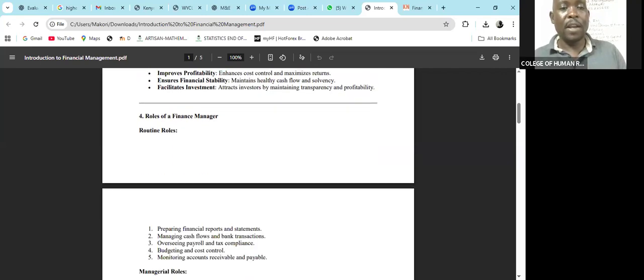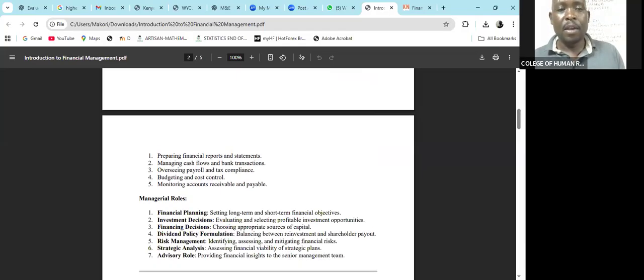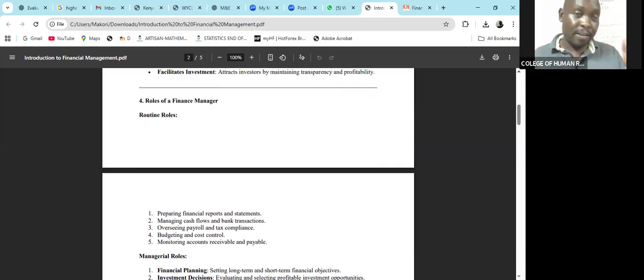On the roles of a finance manager, those roles are divided into two. We have those roles which are routine, and we have those roles which are managerial in nature. Those roles which are routine are the roles of a finance manager, but they don't require specialized skills.